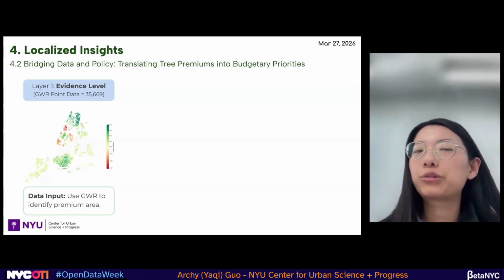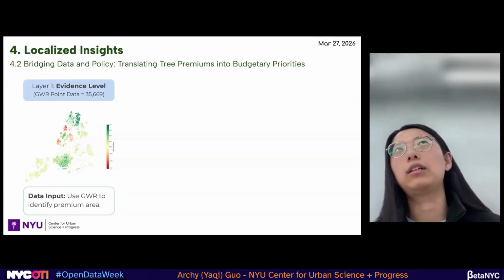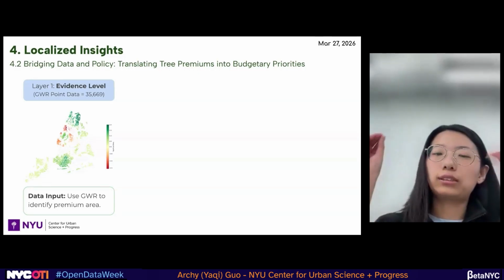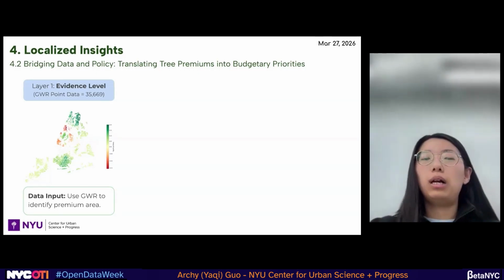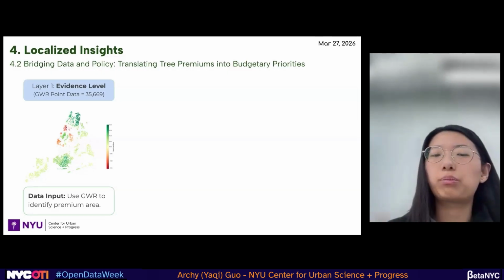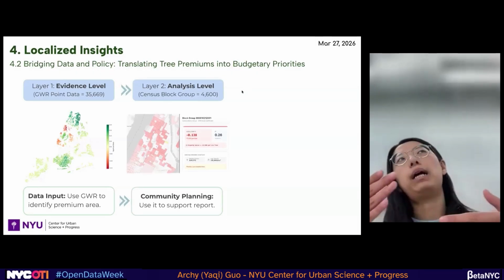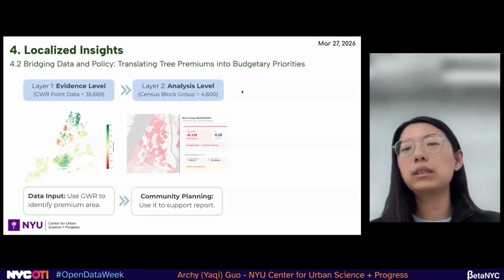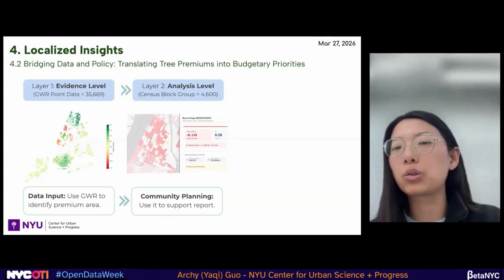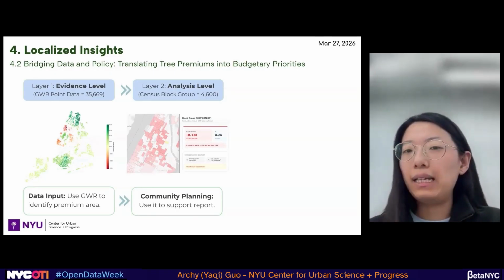So here we have 3 layers. The first is our evidence level, which is the data points. There are dots, and they are our data input. We use a GWR, our model, to identify the premium area. And in the second, obviously, we have different levels. The census block group will be seen as an analysis level.